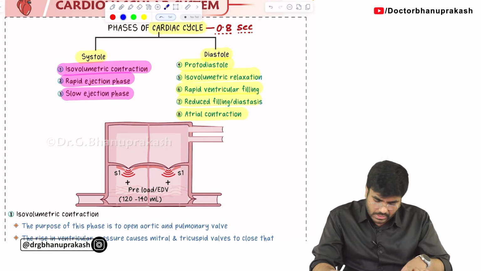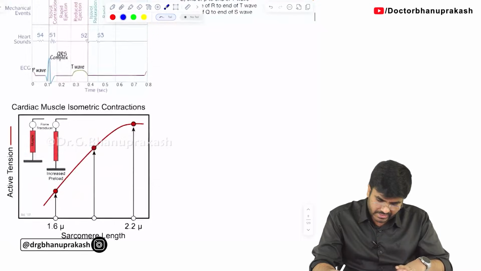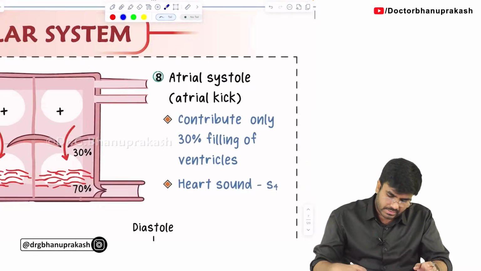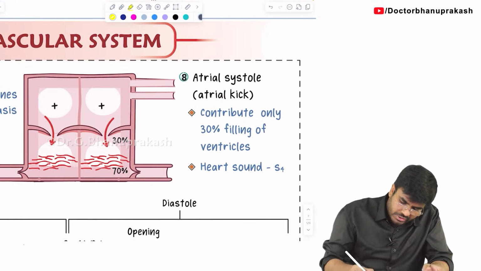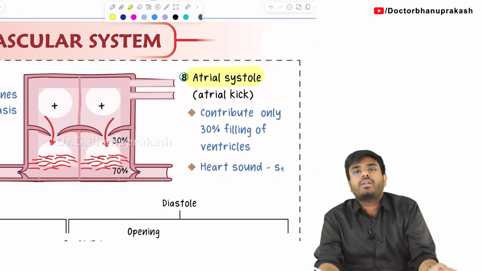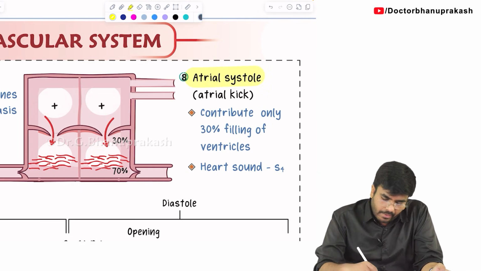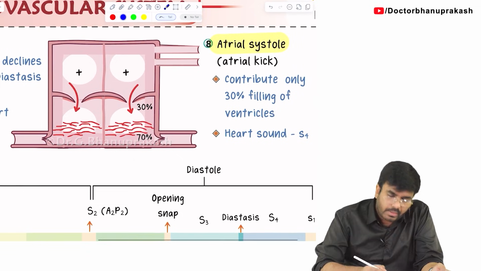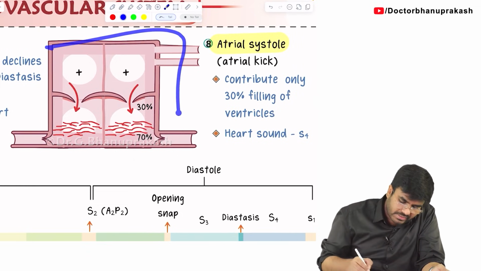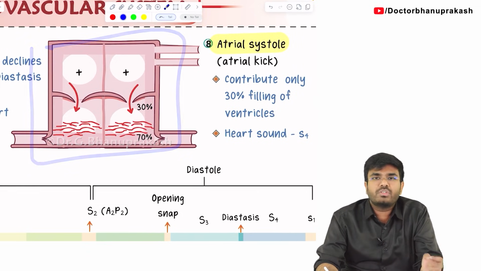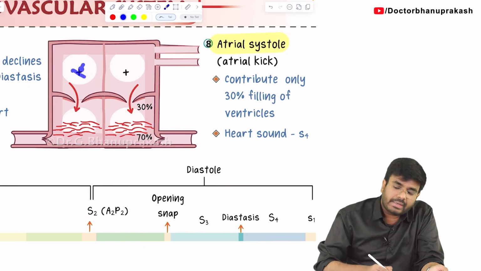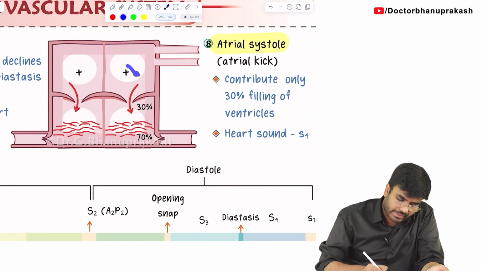Okay. So, let me directly show you the 8th subphase here. So, this is atrial contraction. Here I am highlighting atrial contraction. Guys, how to understand this atrial contraction? Before going there, you tell me, what is this? This is the four chambers of the heart. Right atria, left atria.